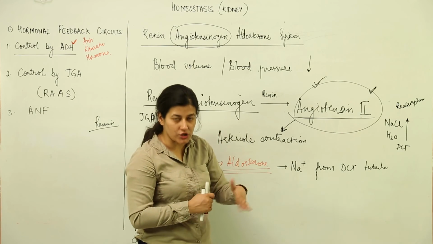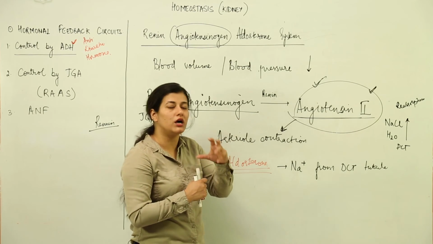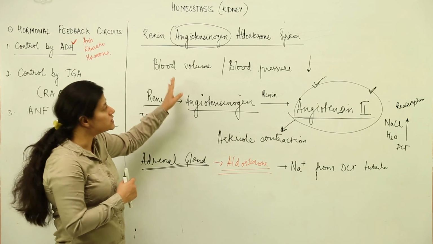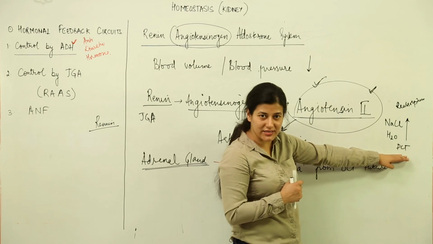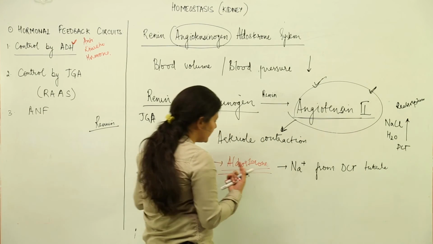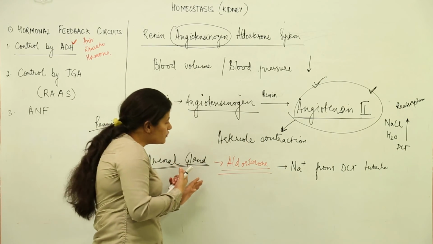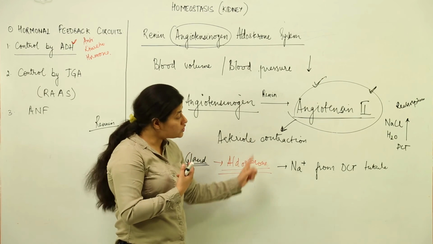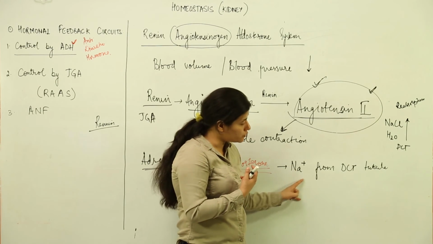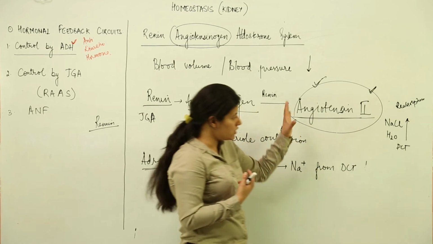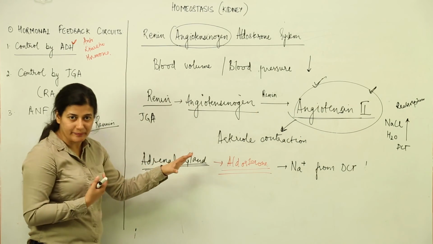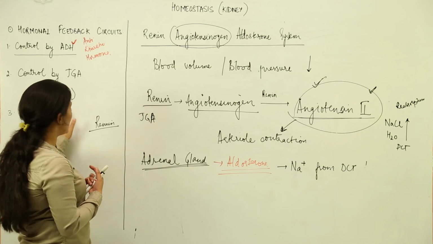Not just the blood pressure, blood volume is also restored, because it was lower earlier. Now when this reabsorption takes place from PCT, it is sensed by the adrenal gland and in return it releases aldosterone, which brings about reabsorption of sodium ions from the DCT. So basically we have all these 4 steps which take place, and this is known as RAAS.